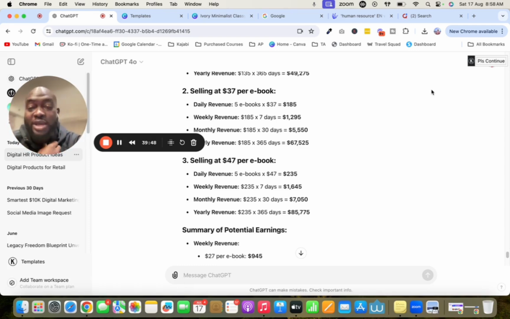Now, how are you able to collect your money when you're able to generate your sales out there? There's several different options that you could use. You could get yourself what is called a Beacons. You could get yourself a pen site. You could get yourself what is called a Stan Store to make it a little bit easier for you. And that is just a storefront.